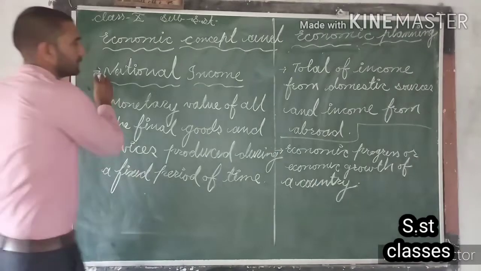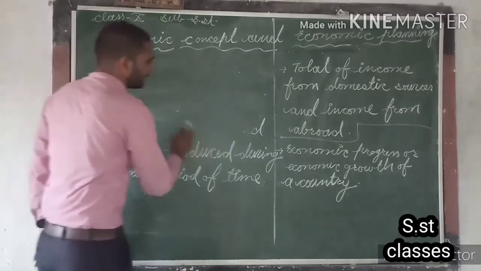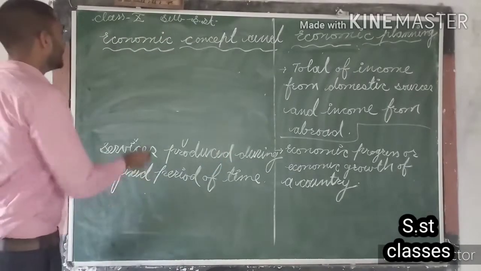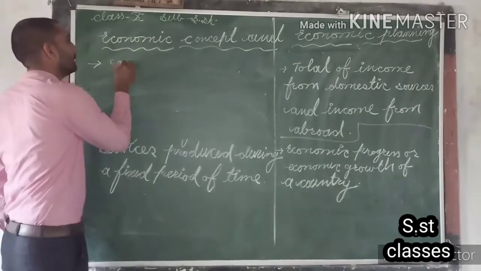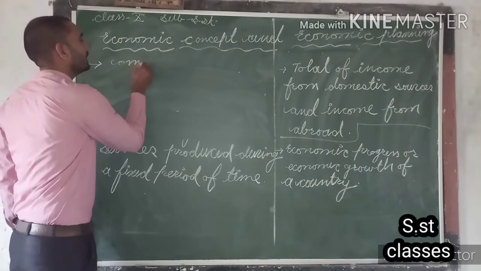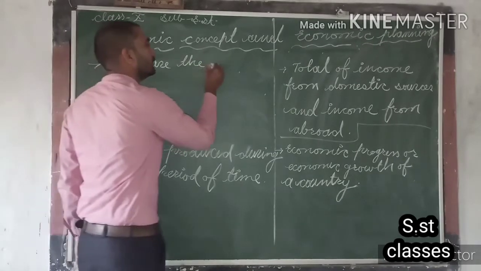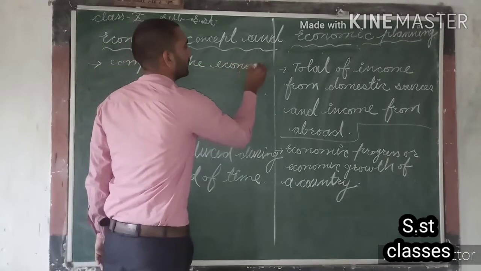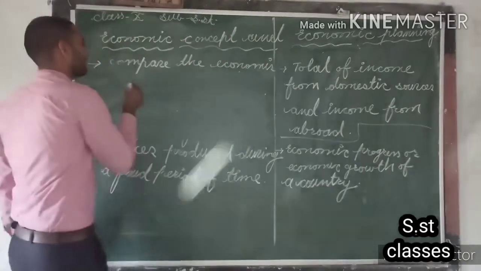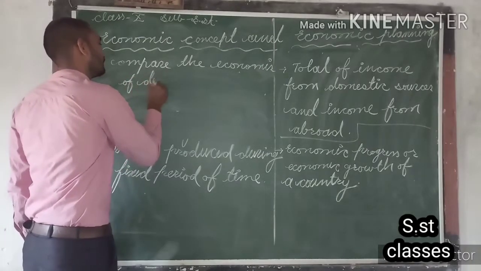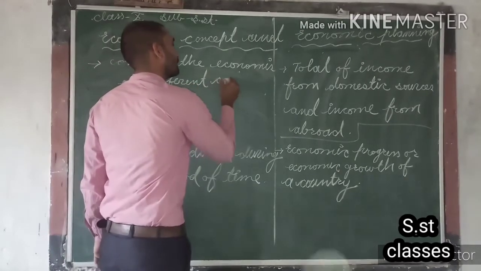Now, along with that, the second point which is related with the calculation of national income is that we can compare the economies of different countries.